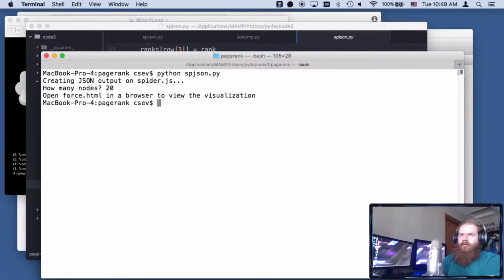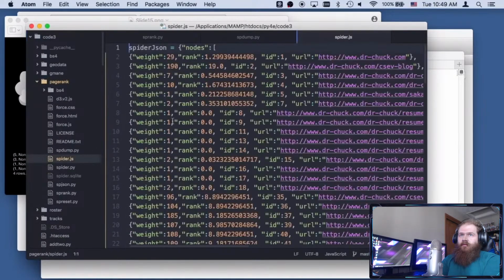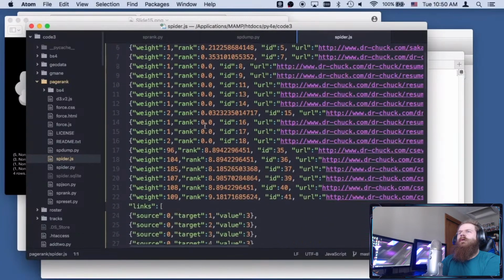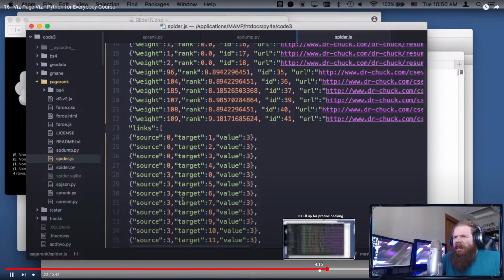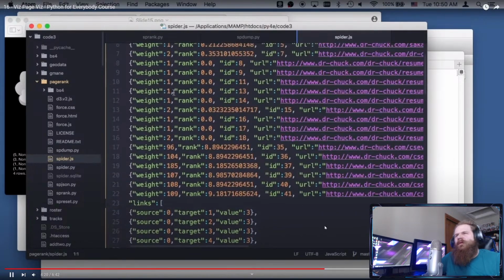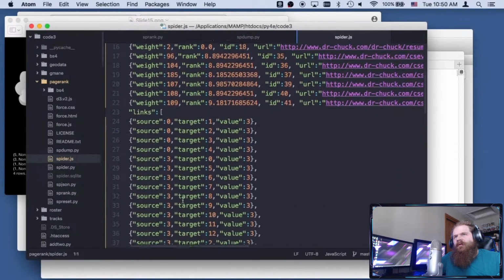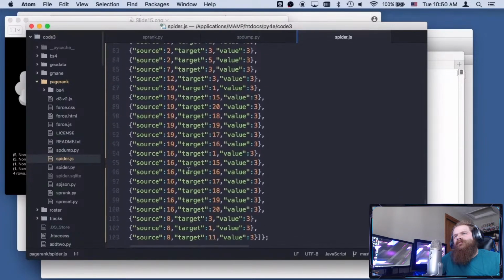Let's do the top 20 nodes, and if I take a look at this file spider.js, you can see that it's some objects that basically put the page rank in, which ID it is, and that's a way for me to be able to link back and forth. Weight is how big the little circle is, and then I have the links. And I've only asked for the top 20, right? And then this is the thickness of the line, where the line starts, where the line ends.